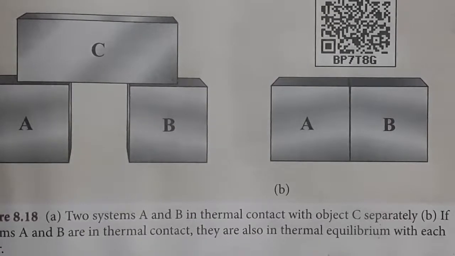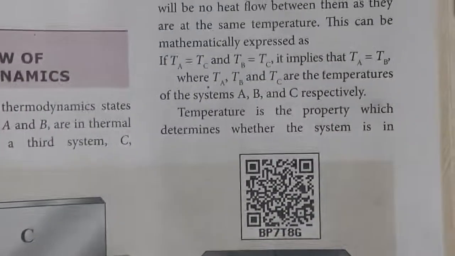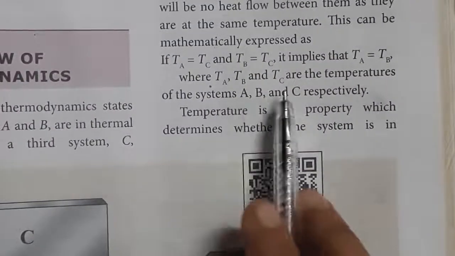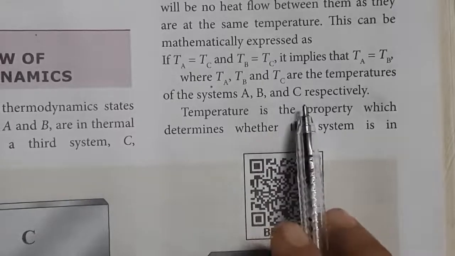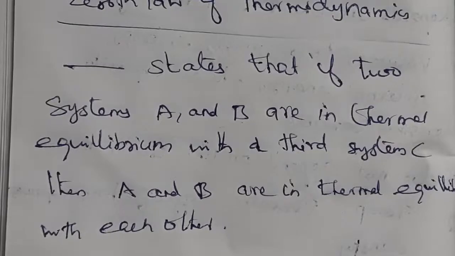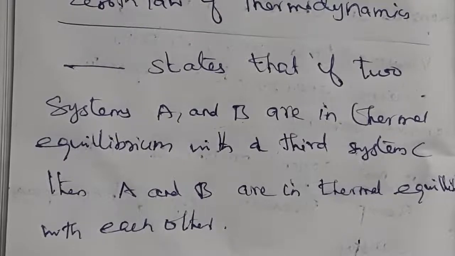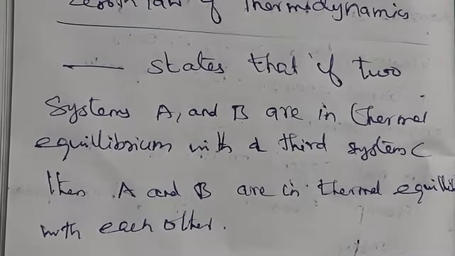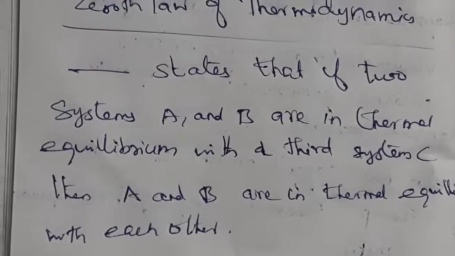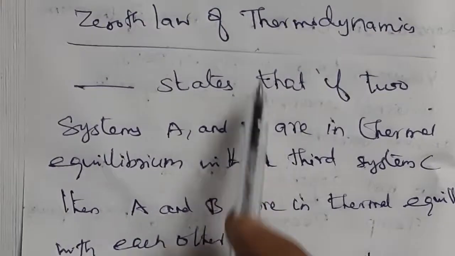That means we can write TA is equal to TC and TB is equal to TC. It implies that TA is equal to TB, where TA, TB, TC are the temperatures of the systems A, B and C respectively. So temperature is used to determine whether a system is in thermal equilibrium or not. The zeroth law also enables us to determine the temperature.